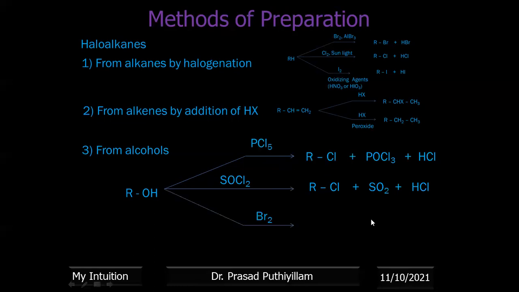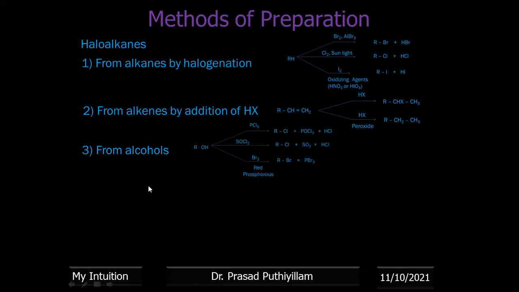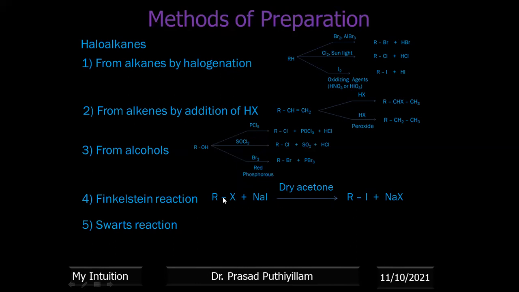Alkyl bromide can be prepared by treating with bromine and red phosphorus, giving RBr plus PBr3. Okay, so these are the reactions from alcohols. Now, the Finkelstein reaction is a name reaction. If an alkyl halide reacts with sodium iodide in dry acetone, it will give the corresponding alkyl iodide as well as NaX. That is exchange of halogen atom. The halogen should not be iodine here. Alkyl bromide or alkyl chloride can react with sodium iodide to give the corresponding alkyl iodide, which is a Finkelstein reaction.